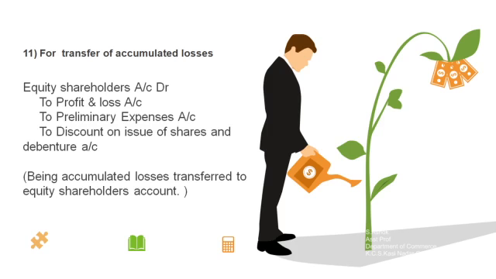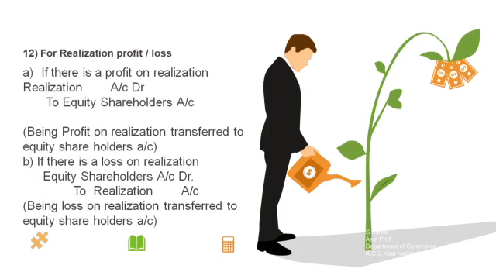So the journal will be equity shareholders account debit to P&L account, to preliminary expenses, to discount on issue of shares and debentures account. These are the accumulated losses. If they exist, they should also be transferred to equity shareholders account. Narration being accumulated losses are transferred to equity shareholders account.